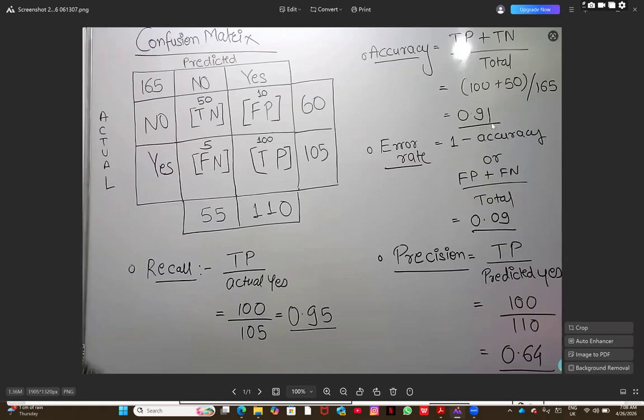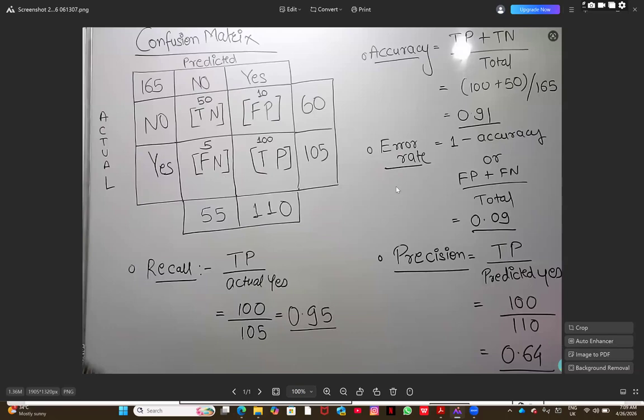Now what is the error rate? So if you get accuracy of 0.91, then obviously the remaining is the error rate. So error rate we generally calculate as 1 minus accuracy, which is like 0.09. Alternatively, you take false positive plus false negative divided by total. You will also get the same result. Okay. So both ways you can do it. So if in the exam they say that you need to calculate the error rate, one way is you calculate the accuracy and then do 1 minus it, or the alternative is you directly calculate the error rate as FP plus FN divided by total, right?